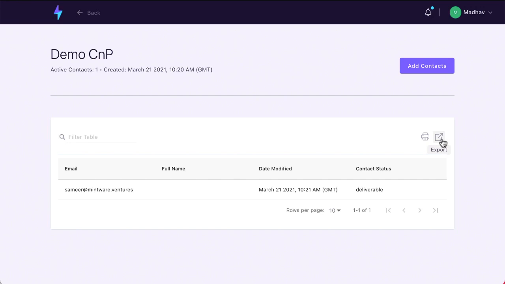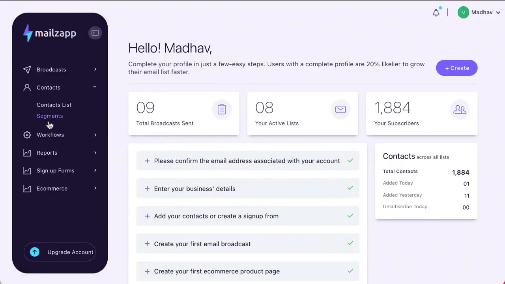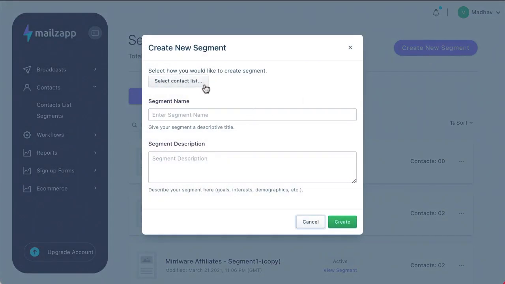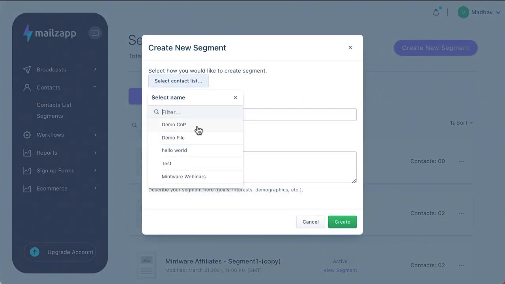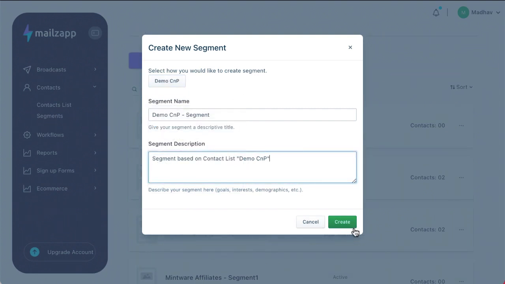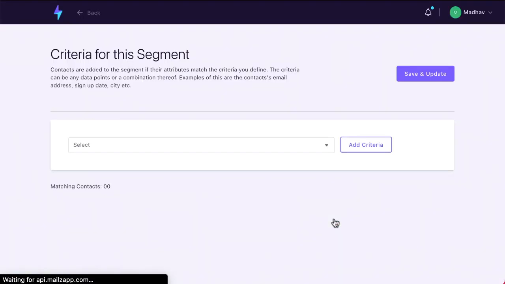Then there's the possibility to export if you have your list over here, especially if you want to store your lists, or you can even print them out. Then you can do list segmentation, and you can say I want to create a new segment. Here you select which list, let's just take the demo CNP that we just created. This is the description. You can modify the description, and this is basically a text field. And then you can select what criteria you want to add. Very, very powerful.